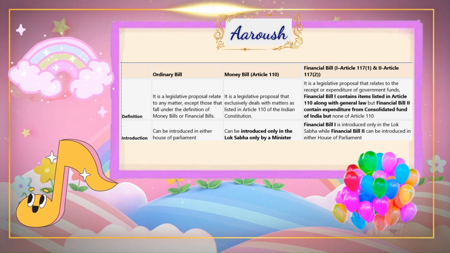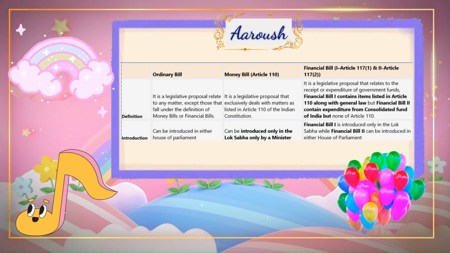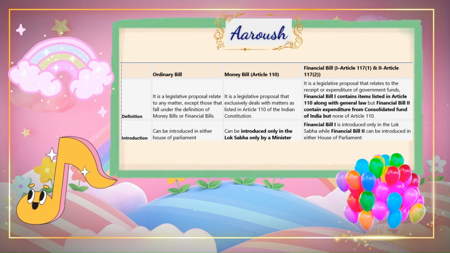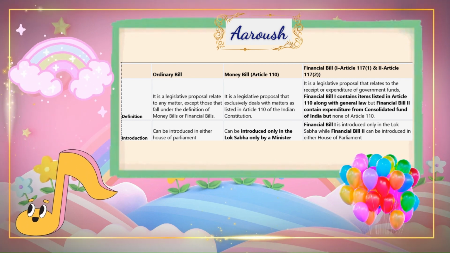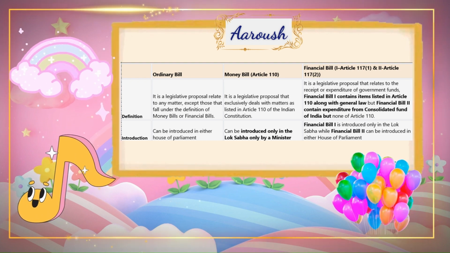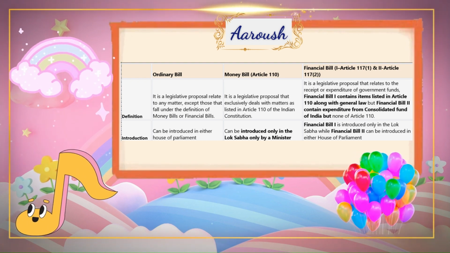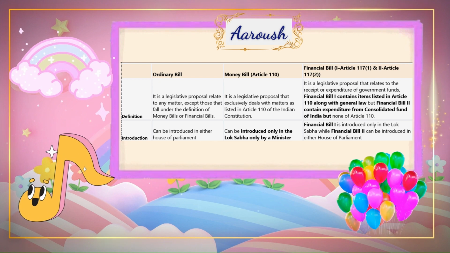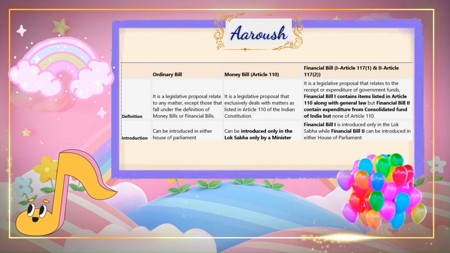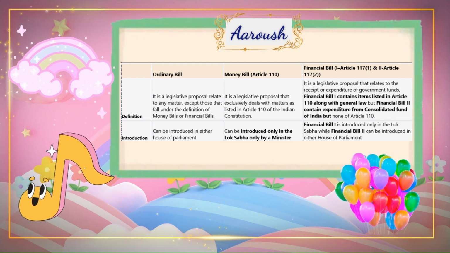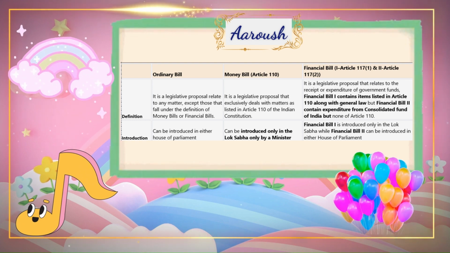The President has 3 options. He may offer his consent to the bill, may withhold his consent to the bill, or may return the bill to the Houses for reconsideration. If the bill is passed by both Houses again, with or without amendment, the President is bound to give his assent. Exception: Money Bill.